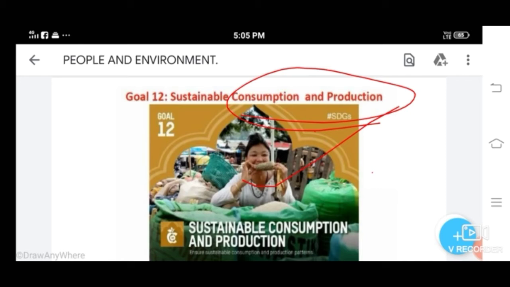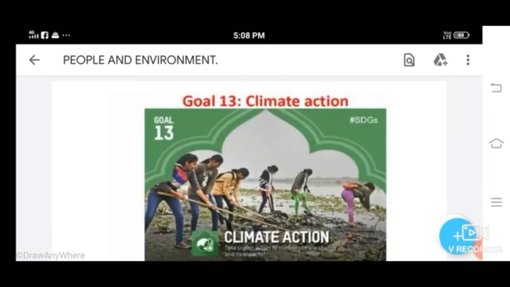Next one, climate action. Here we discuss climate change. Climate change is now affecting every country. People are experiencing the significant impact of climate change, which includes changing weather patterns, rising sea levels, and more extreme weather events. So, take urgent action towards climate change and its impact.